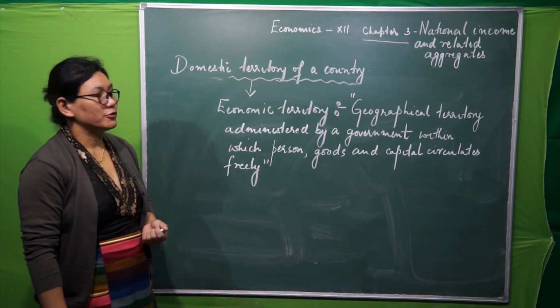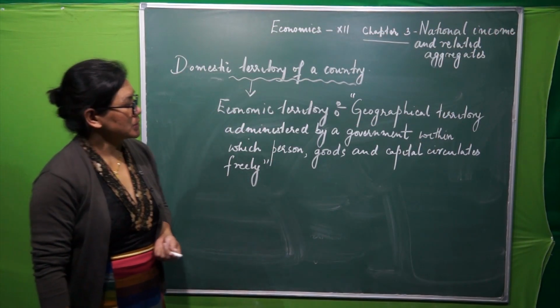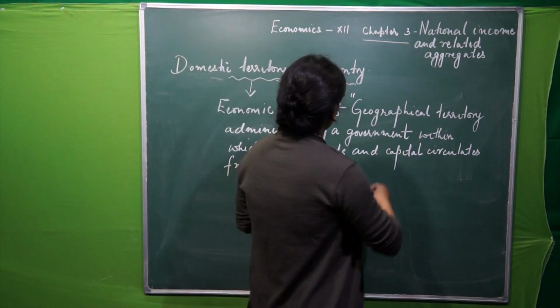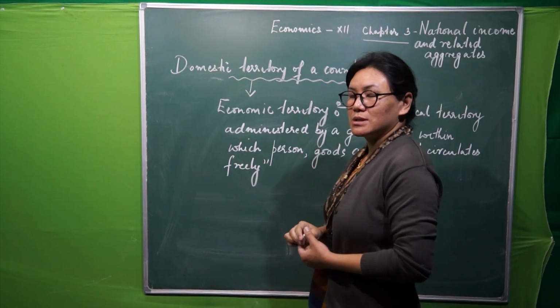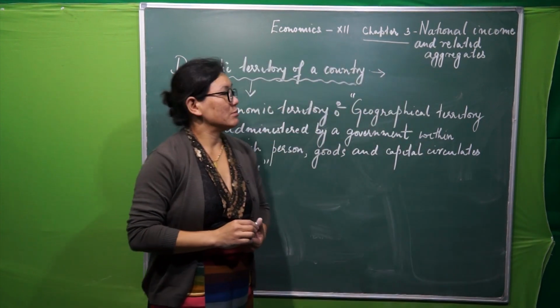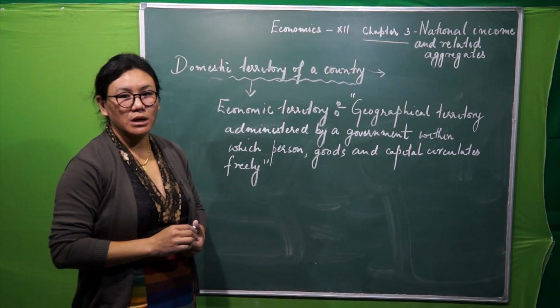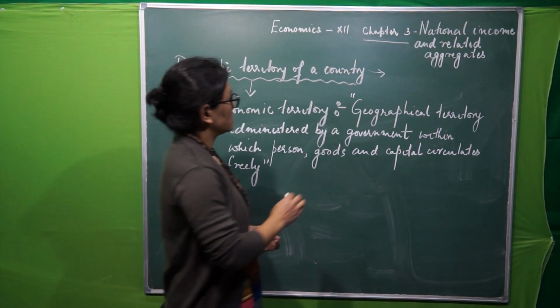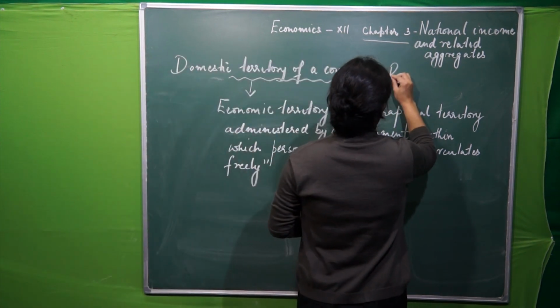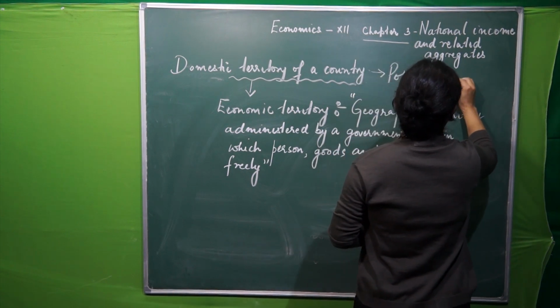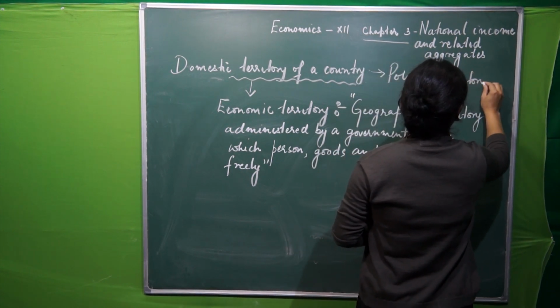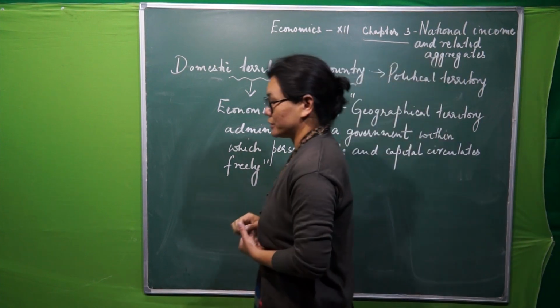What is the meaning of domestic territory of a country? Now see here, in simple terms, the domestic territory of a country means political territory, the political territory of a nation.